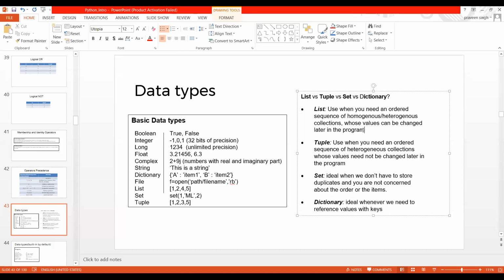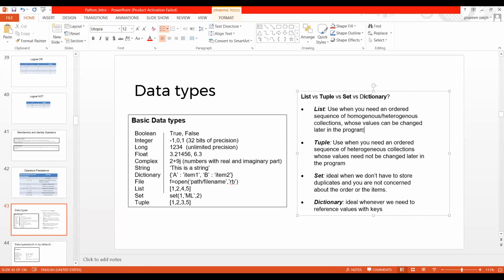Apart from that, we have another data type, which is the tuple. A tuple is used when we need an ordered sequence of heterogeneous collections. As I said, it is a heterogeneous collection, whereas earlier the list was a homogeneous collection, whose values need to be changed later in the program.